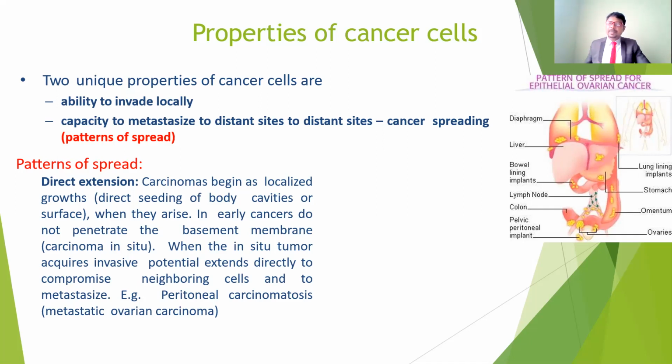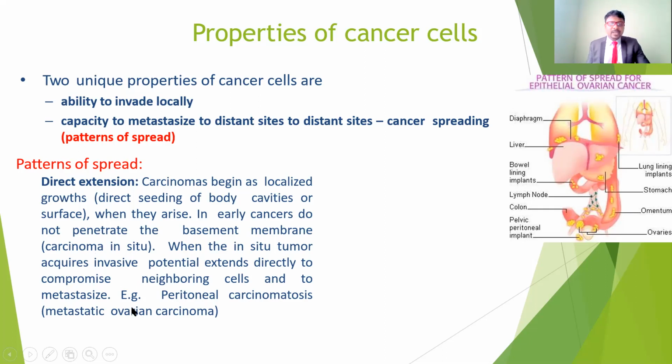For example, from the abdomen it spreads to other parts, for example the liver, the gallbladder, the pancreas or maybe the spleen. But some will affect the lungs, and from the lungs it is going to affect the brain. So it is going to be a distant site, very distant places, and it also spreads through the blood as well as the lymphatic system.